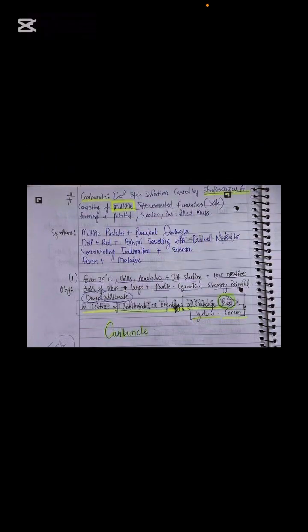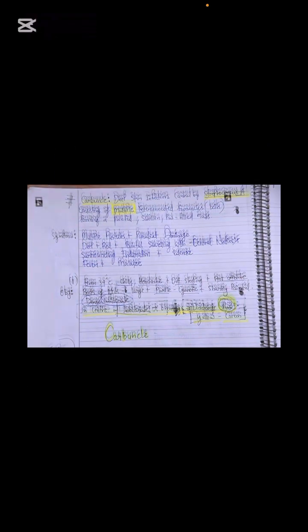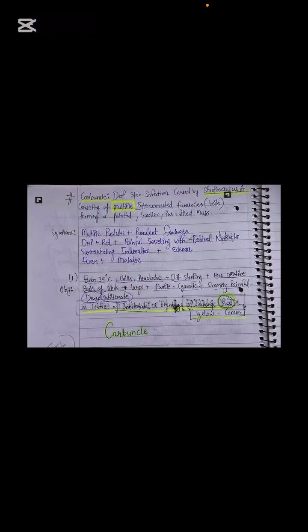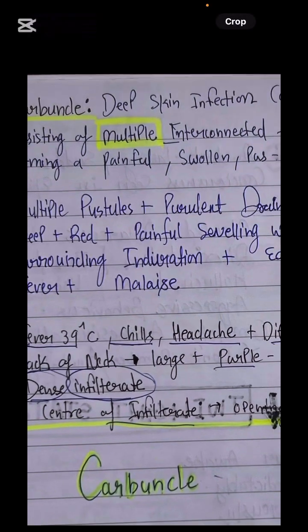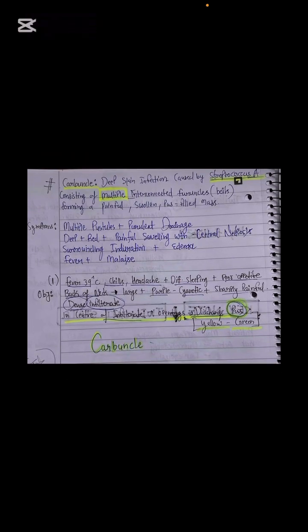Next is carbuncle. Carbuncle is a deep skin infection caused by Streptococcus A, consisting of multiple interconnected furuncles. So sir, furuncle was a single hair follicle inflammation, but carbuncle is a group of inflammations, or interconnected furuncles or boils. So furuncle will be single and carbuncle will be multiple. I highlighted it so that you remember, when you see multiple, it will be what? Carbuncle. So what are the symptoms we are going to see in the patient? Multiple pustules, a lot of furuncles, which is carbuncle.